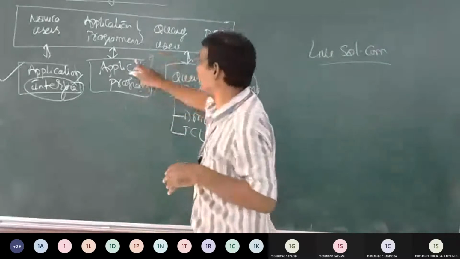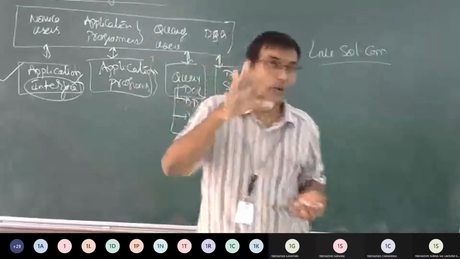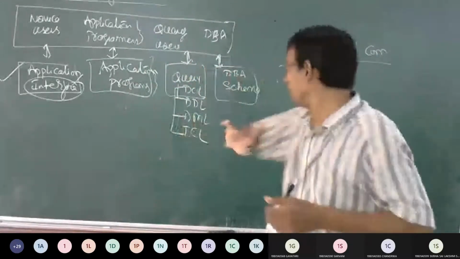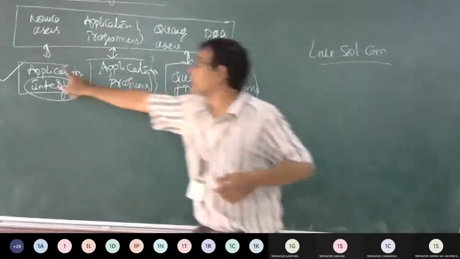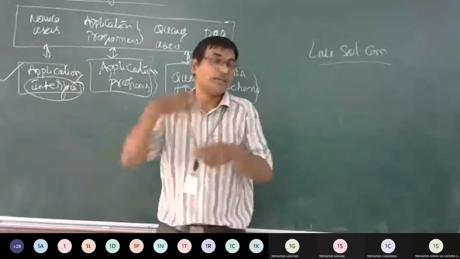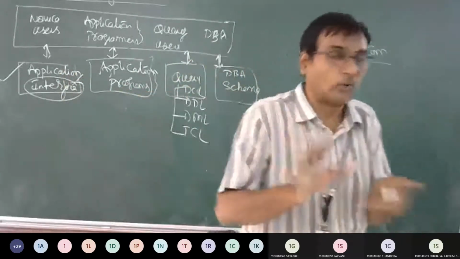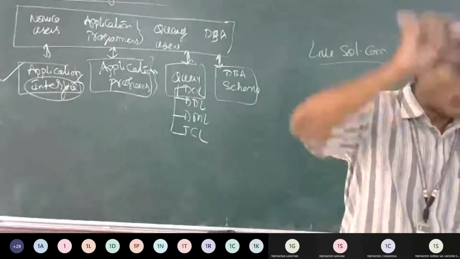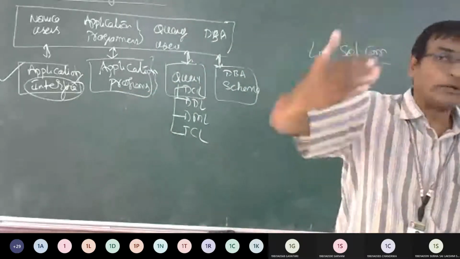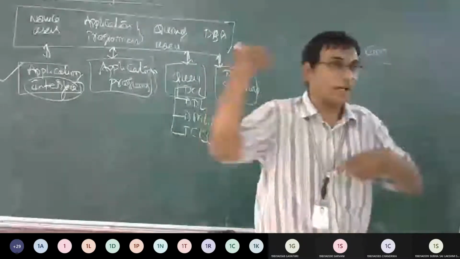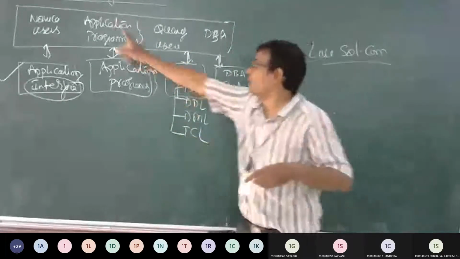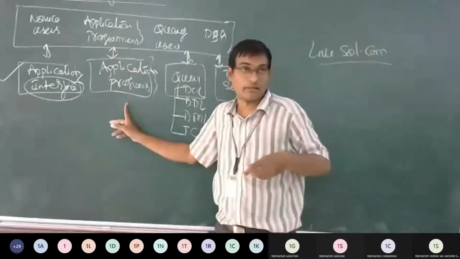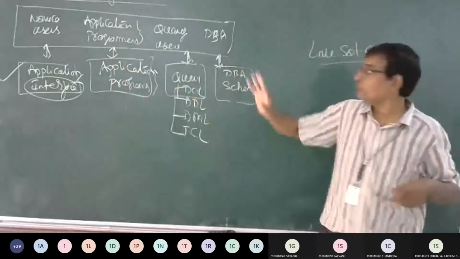That is where the application programmers will look into it. They will not type queries or use the application interface, select command, alter command. No, they won't do all this. They are going to write the programs, upgrade their servers, and upgrade the software. That is where the application programmers work.